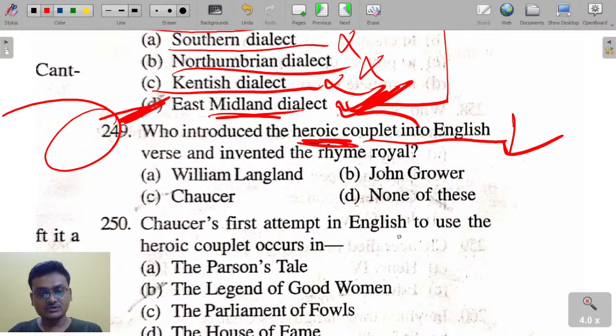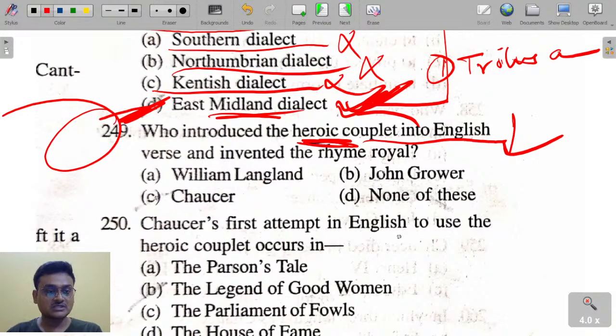Okay, the Legend of Good Women is actually a palinode of Troilus and Cressida. Chaucer first wrote Troilus and Cressida, where he depicted the fickleness of women and presented women as bad characters. Now in the Legend of Good Women, where for the first time Chaucer has used the heroic couplet, he is representing women as good characters. So that's why it's a palinode. Palinode means when the author is rejecting earlier views.